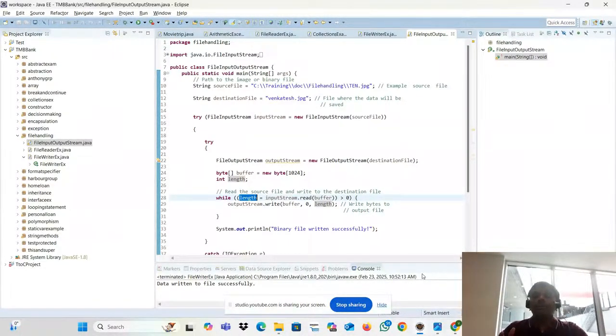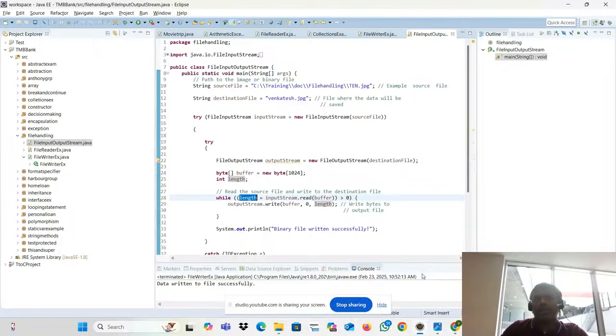What is the length of your data? First you read 1 KB, no problem. Again 2 KB, 3 KB, till what is the length of your data? 1 KB, 2 KB. Now it's 50 KB: 1, 2, 3, 4, complete 50 KB.